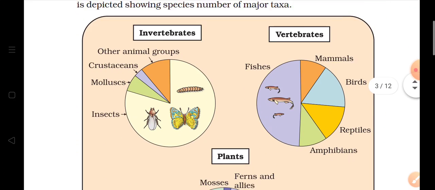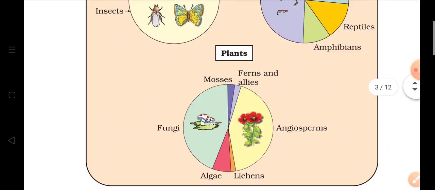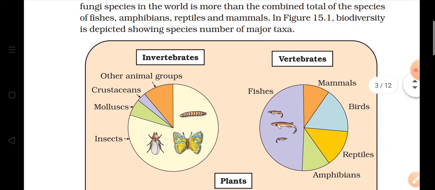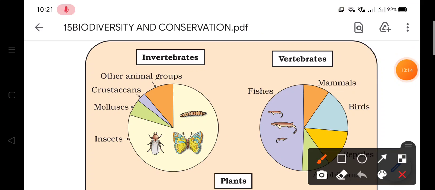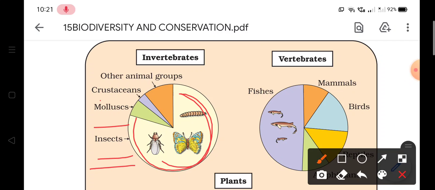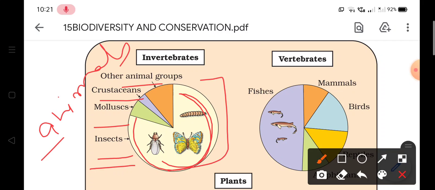Now see, this is figure 15.1. What is shown here is that this part is totally covered by insects, and the other animals are molluscs, crustaceans and others. Means if we talk about the animals, then 70% is covered by insects.